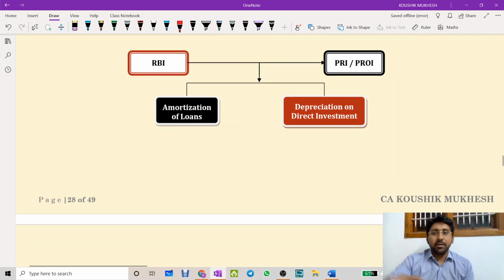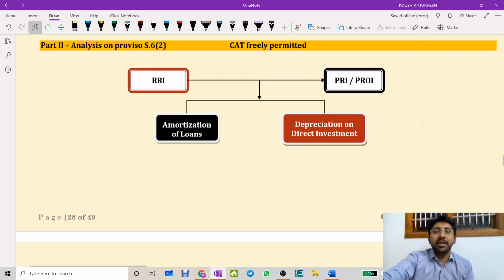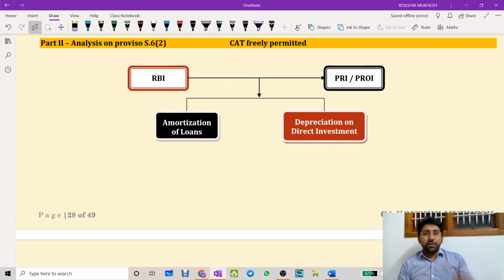Next one, CAT, freely permissible. I already told you there are three categories of capital account transaction. Category number one will be freely permissible. Category 2 will be strictly prohibited. Category 3 will be requiring the approvals. Or first one we can take the approvals, and second one we can take the prohibitions, and third one we can take the freely permissible.